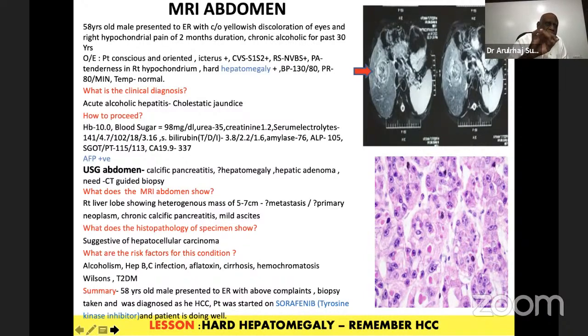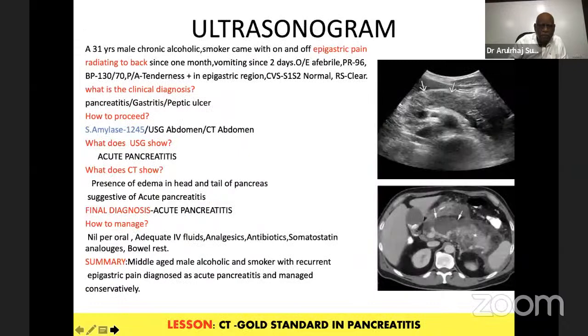We put the stethoscope and looked for a systolic murmur, but it was not there, only a hard, irregular mass. Immediately we made a clinical diagnosis of hepatoma, chronic liver disease going in. Alpha-fetoprotein was positive. An MRI showed multiple lesions. We did a biopsy, and it came out as hepatocellular carcinoma. He is on sorafenib, and he is pulling on.